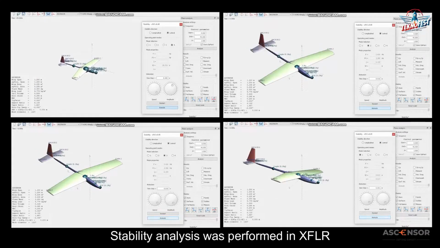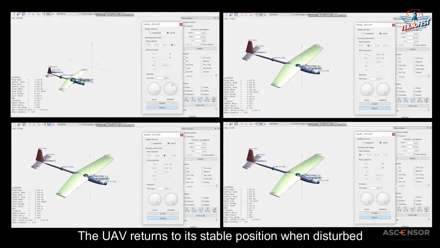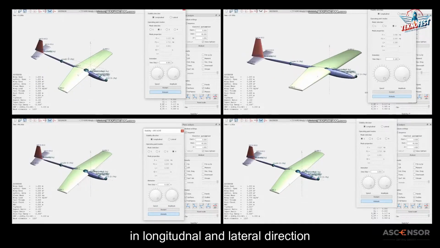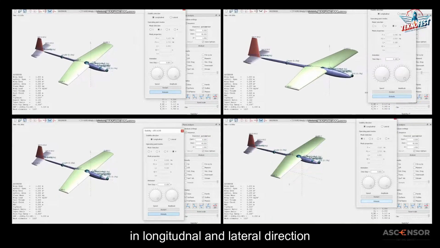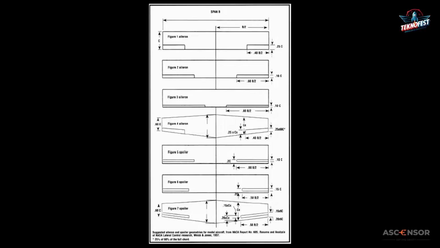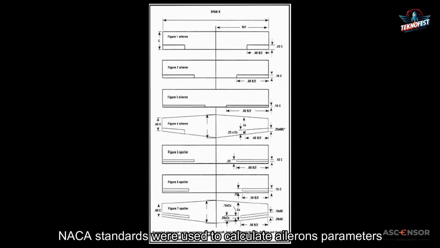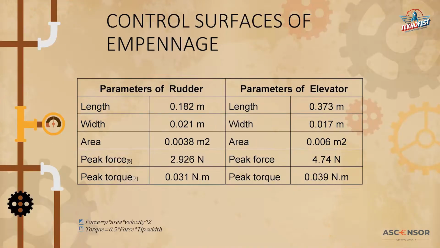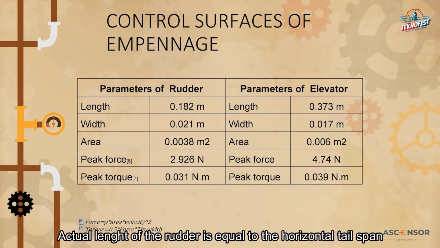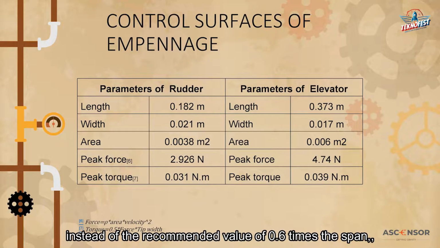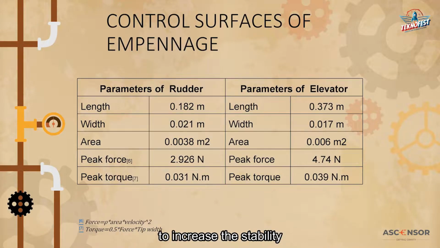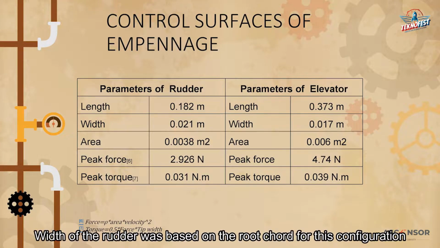Stability analysis was performed in XFLR. The UAV returns to its stable position when disturbed in longitudinal and lateral direction. NACA standards were used to calculate aileron parameters. Actual length of the rudder is equal to the horizontal tail span instead of the recommended value of 0.6 times the span of the tail to increase the stability. Width of the rudder was based on the root chord for this configuration.